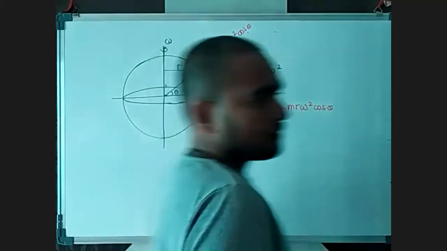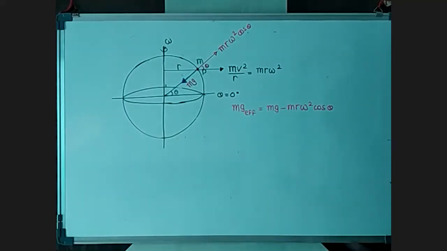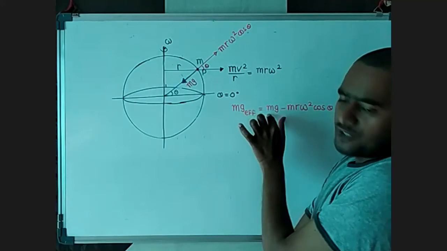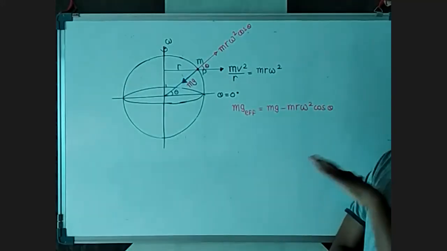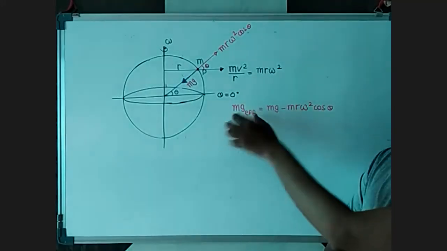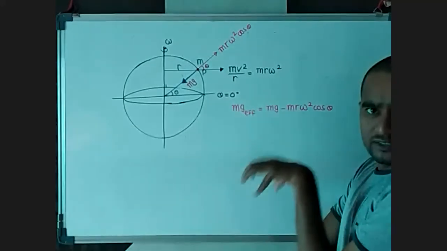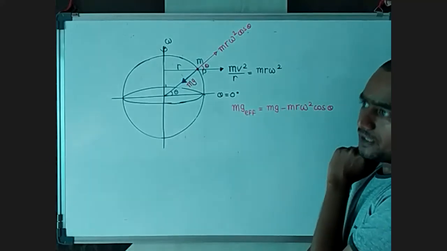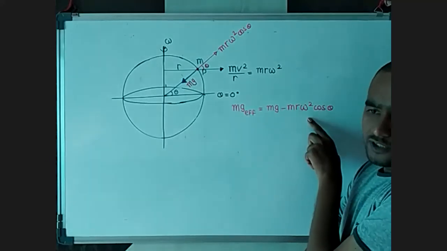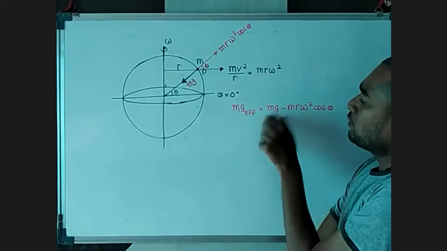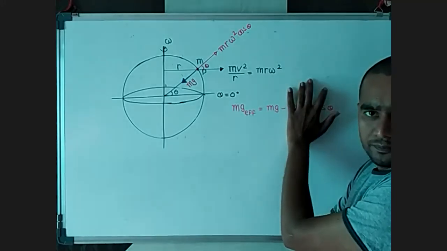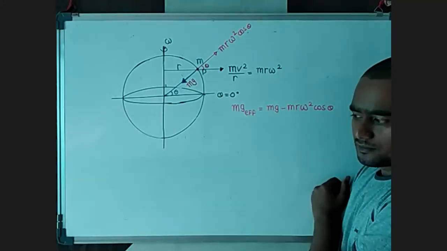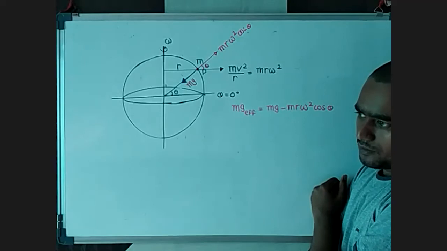From this equation, we can also consider that if this force is going to be zero, then we have only the force mg. At present, this force is acting on us, which is mg minus mr omega square cos theta. But if I take this centrifugal force zero, then only the weight force mg will act on me. So at that time, I will feel that my weight is a little bit increased.